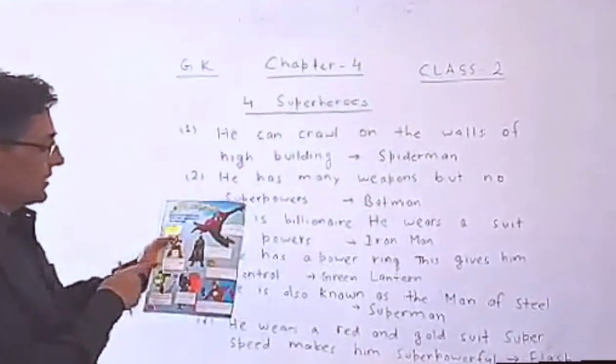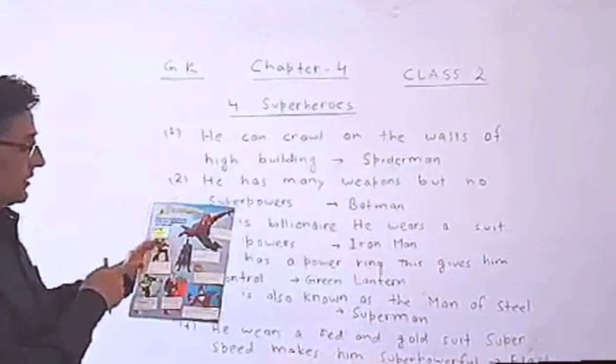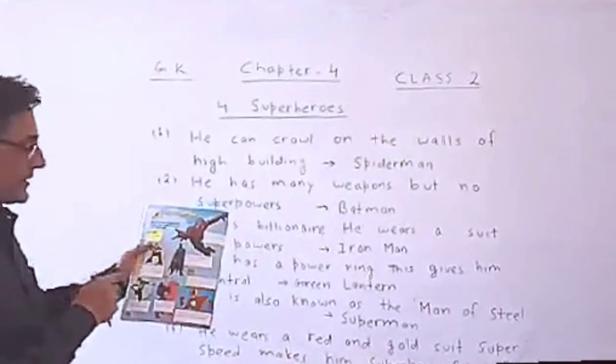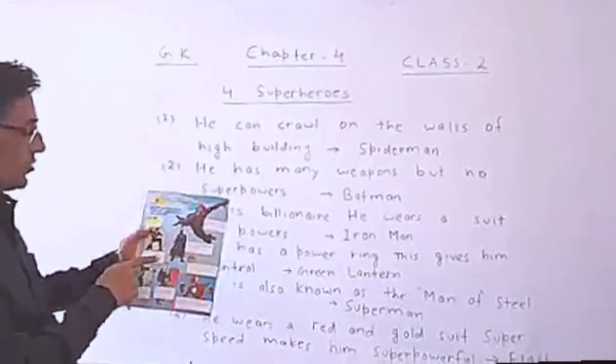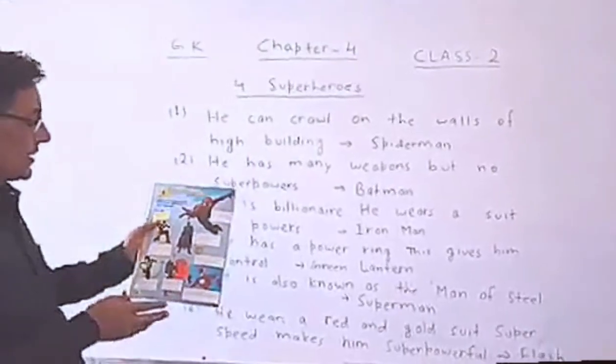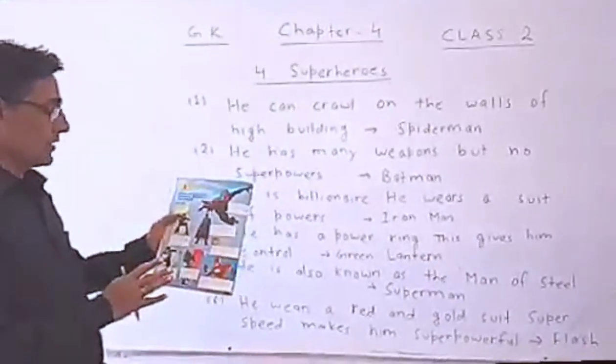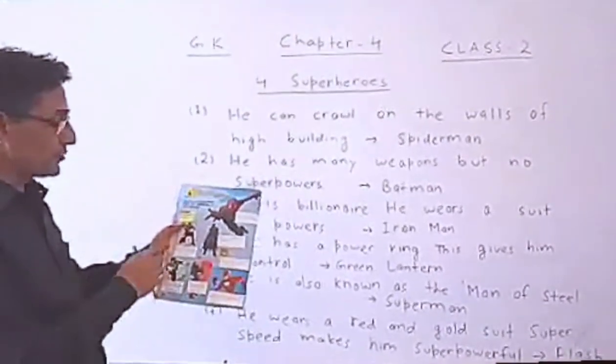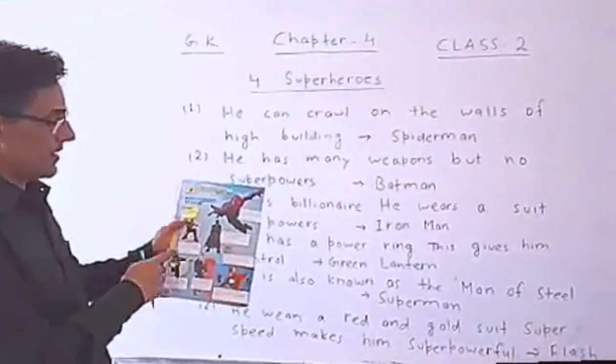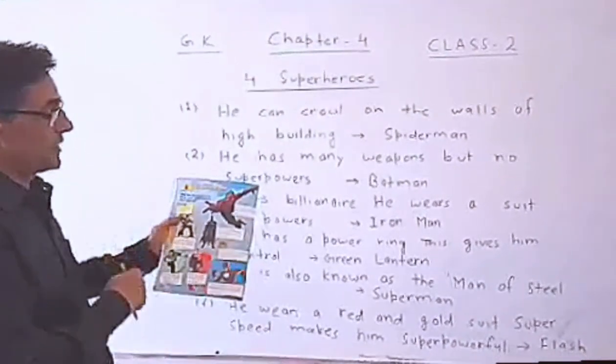In this picture, he is a billionaire. This is the clue, and you should guess here. He wears a suit of powers. So you should guess here which superhero wears a suit of powers. Then Iron Man. You should write here Iron Man.